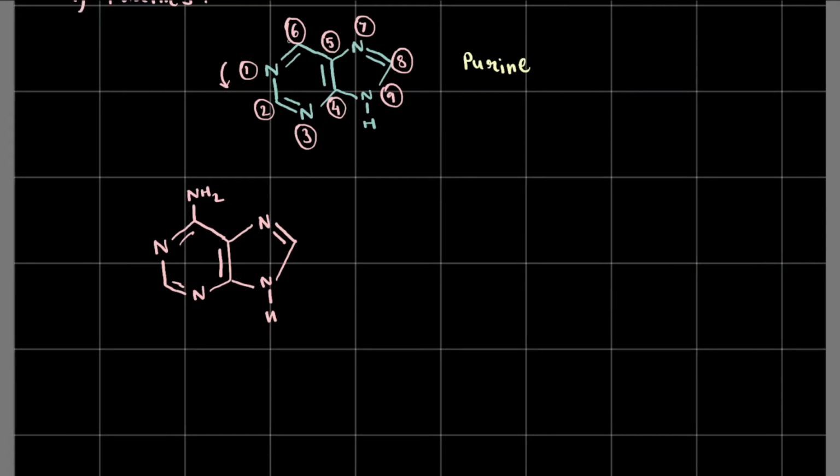And if you notice the numbering here, this position is 6, right? So what will it be called? It will be called 6 amino purine. That's a logical way of thinking about it, isn't it? 6 amino purine, and this has a very special name.